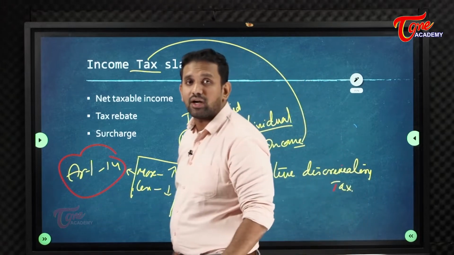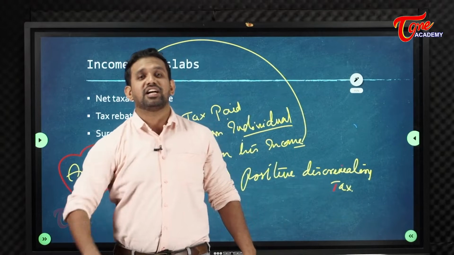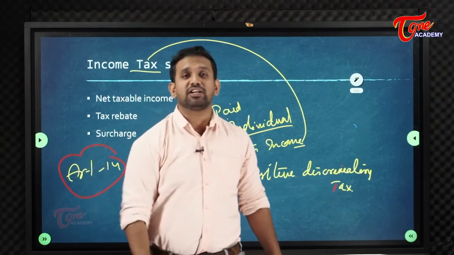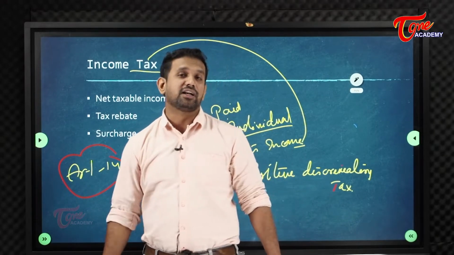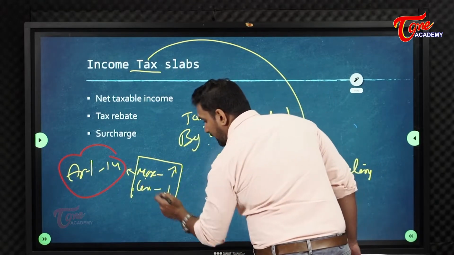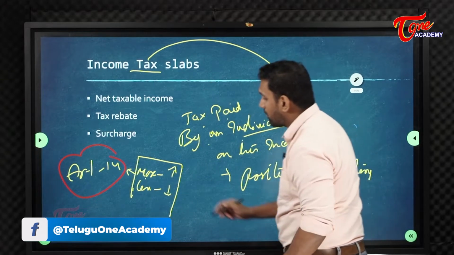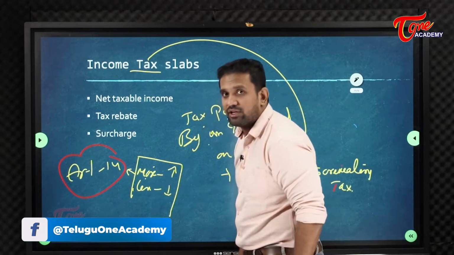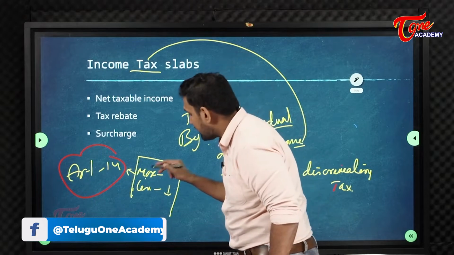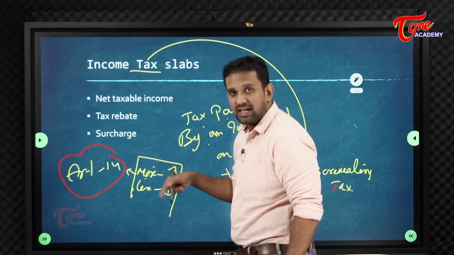Article 14 says what? Right to equality. Every person should be treated equally. That is what Article 14 says. But what is happening here? In income tax, the ones who are earning more will be taxed more, and the ones who are earning less will be taxed less. It means the person who is earning more can say to the government, why am I treated unequally with respect to him? He can ask, right or wrong?